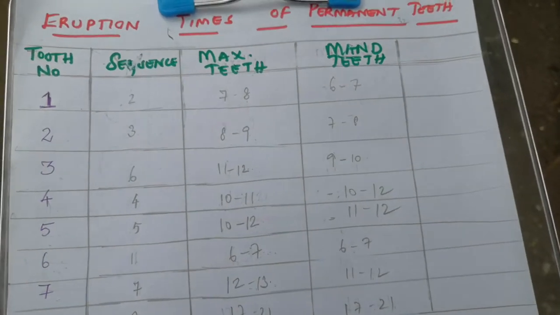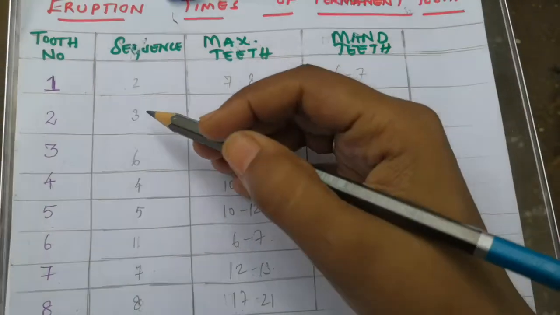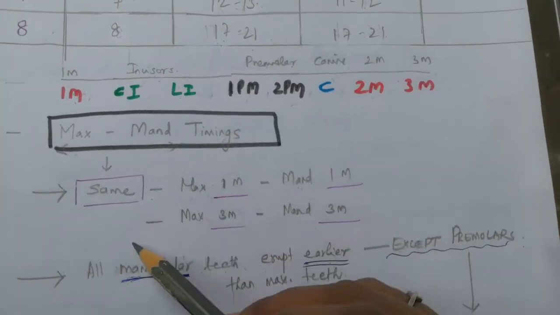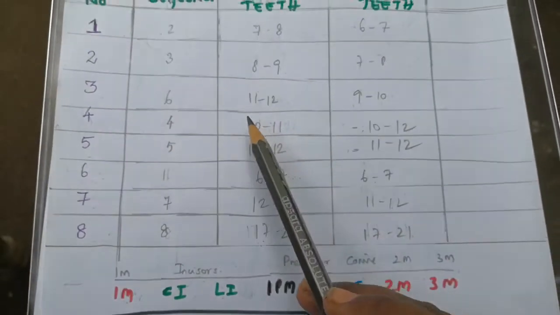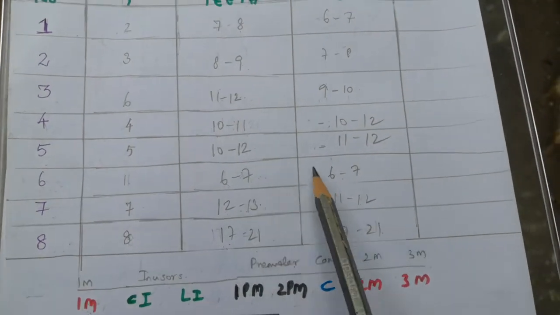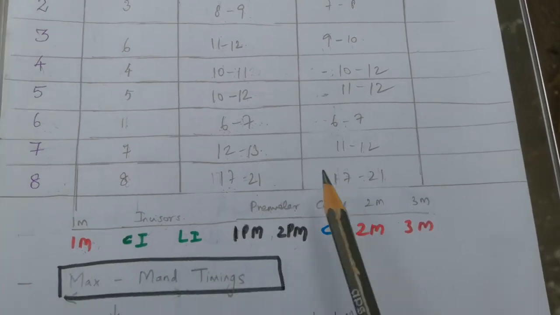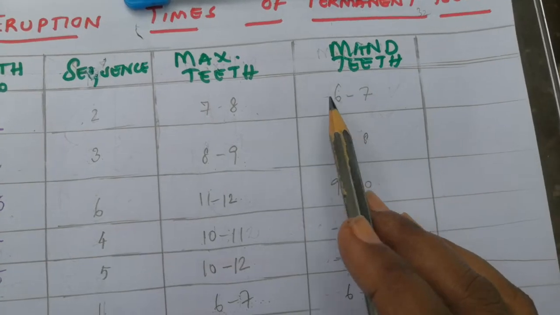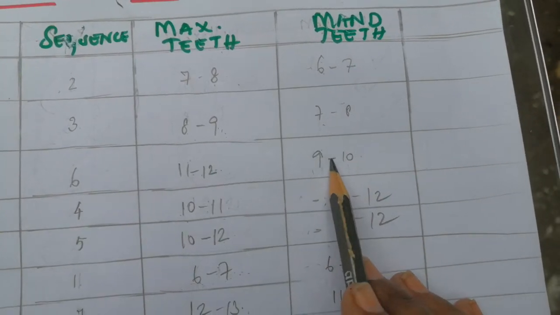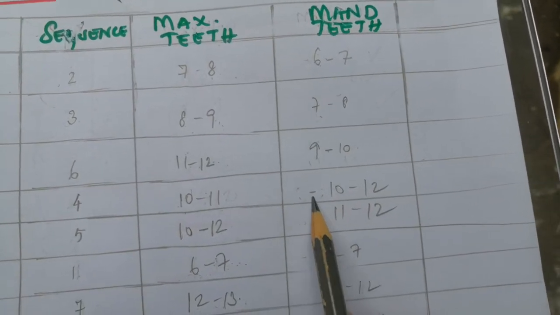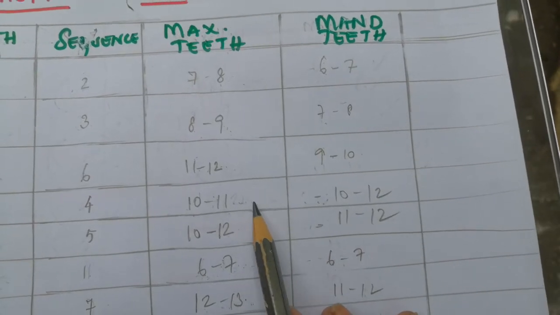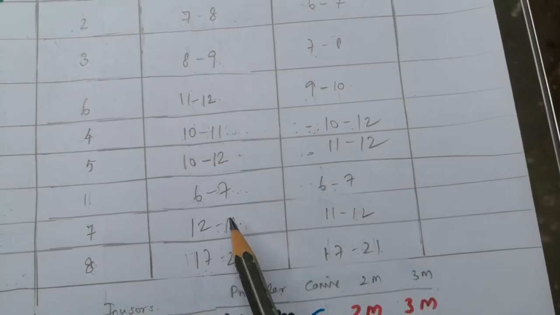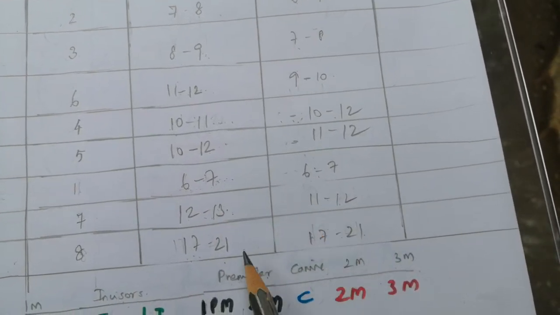So this is the eruption sequence of permanent teeth. You know the sequence, as I told: first molar, incisors, premolars, canine, and the second and third molars. Also, the time is the same for the maxillary and mandibular first molars and third molars. And one more rule: the mandibular teeth erupt earlier. So you can see, this is earlier, this is earlier, this is earlier, but premolars are the exception. That is, the maxillary is earlier than the mandibular for both the premolars.